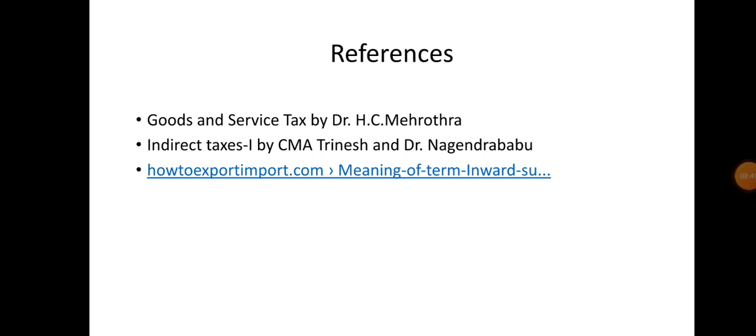So these are the definitions with respect to inward supply, outward supply and person. Thank you.